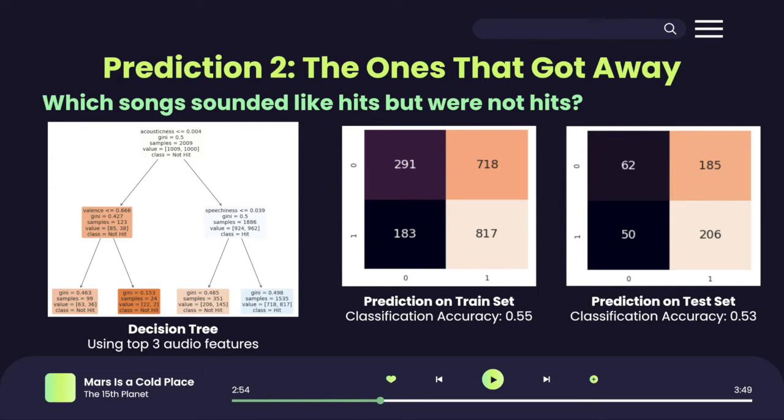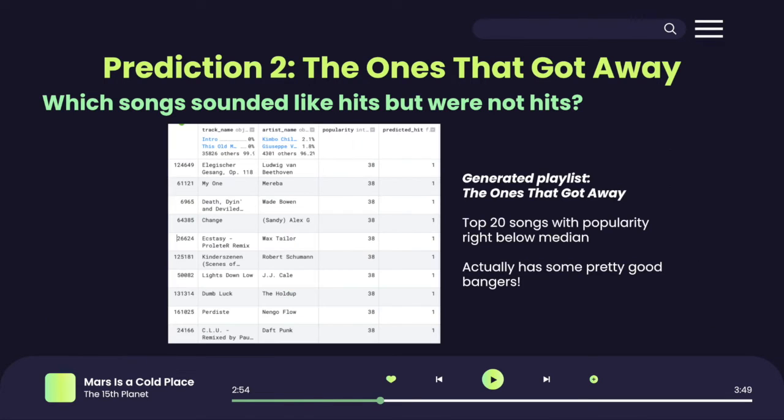With another decision tree, using the top 3 audio features, we find the songs that sounded most like hits but somehow did not make the charts, the ones that got away. We see that the classification accuracy is not very high, as the accuracies of each individual feature were low to begin with. At least, the accuracy of this model is higher than that of any individual feature.